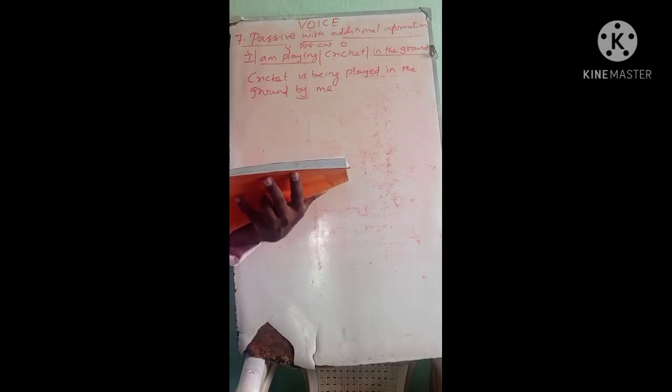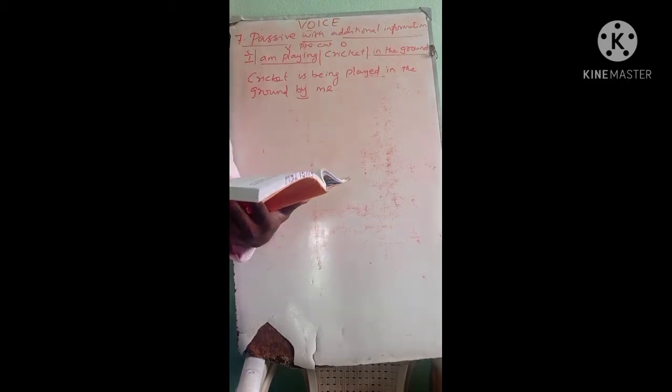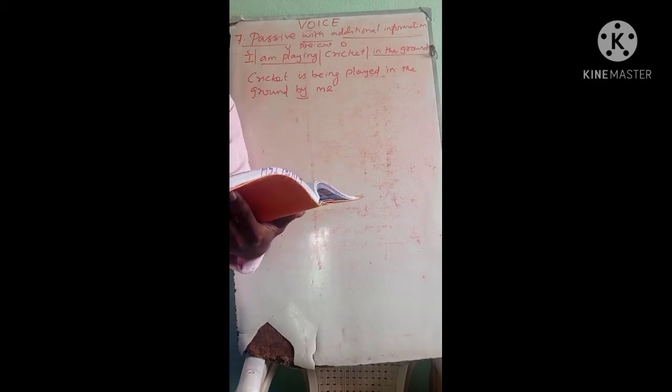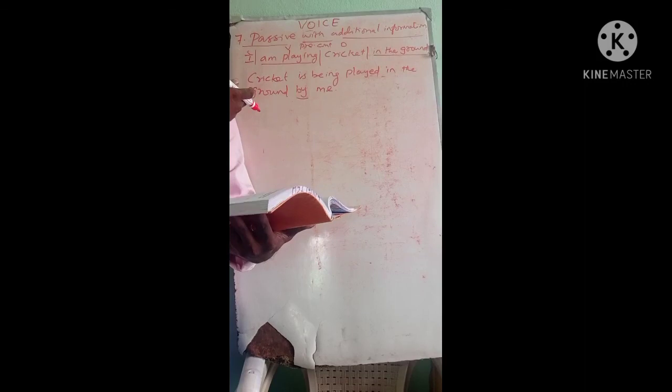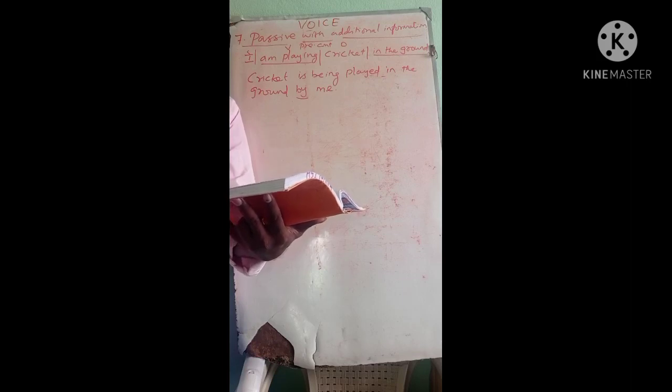See, let me read out the questions. The governor inaugurated the exhibition at 10 o'clock. See here in the sentence, the governor is the subject, inaugurated is the verb, the exhibition is the object. At 10 o'clock, this is the last type, passive with additional information. Next sentence, the crowd expected the leader to arrive early in the morning. See, the crowd subject, expected verb, the leader object, to arrive early in the morning can be used as additional information.